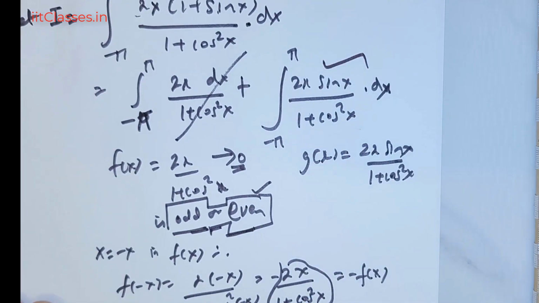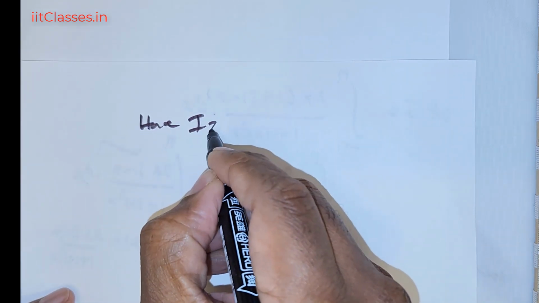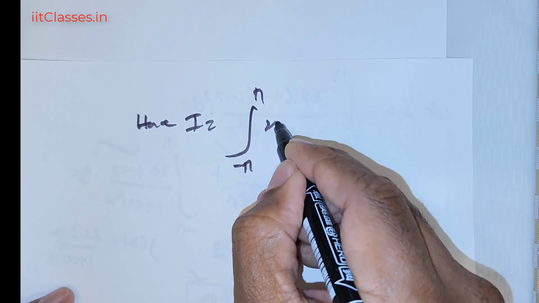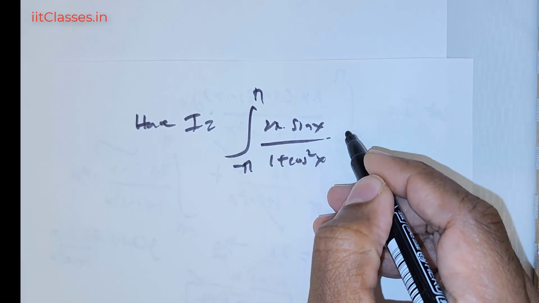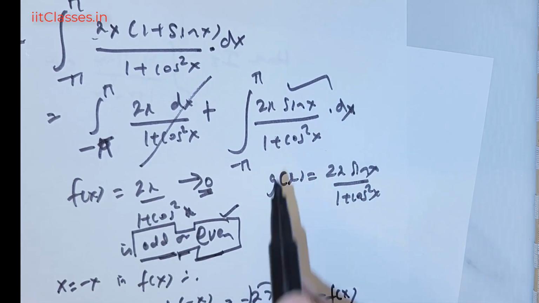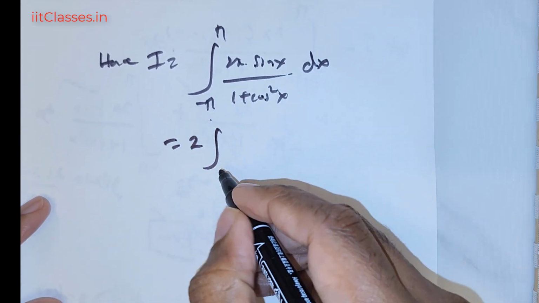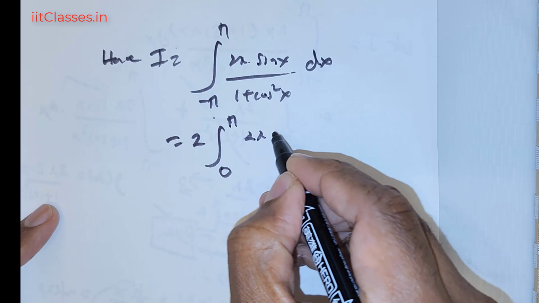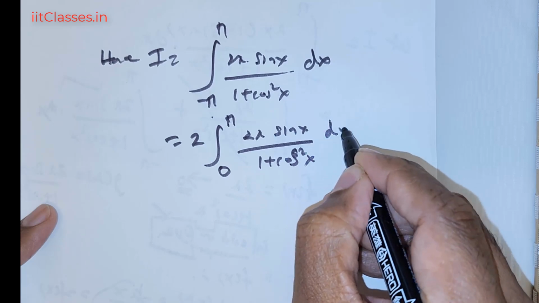So all that remains is this quantity. So let me go up and rewrite this. So our new I, hence I is equal to the integral from negative pi to pi of 2 times x sin x over 1 + cos squared x times dx. So let me check if that is the given quantity. Okay, alright, we are on the right track. Now this is going to be rewritten as 2 times the integral from 0 to pi of 2 times x sin x divided by 1 + cos squared x times dx.